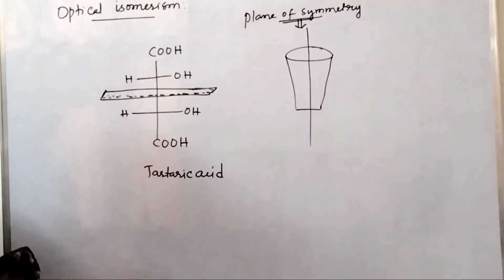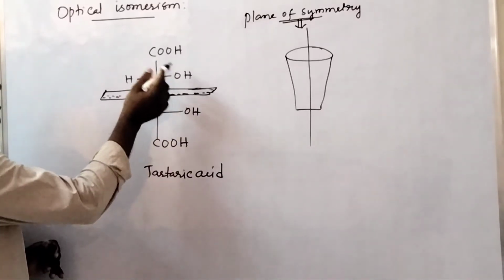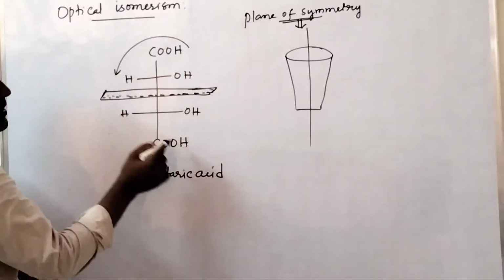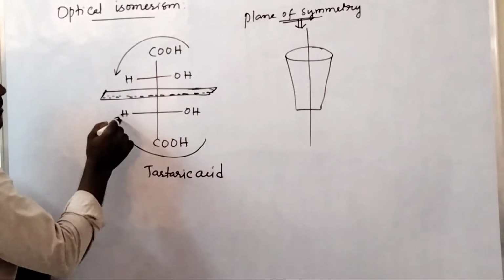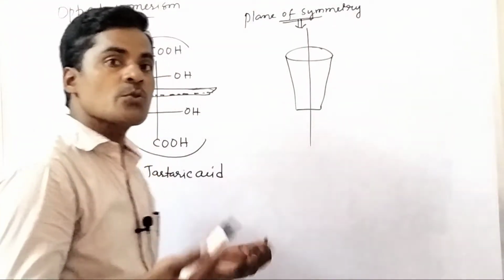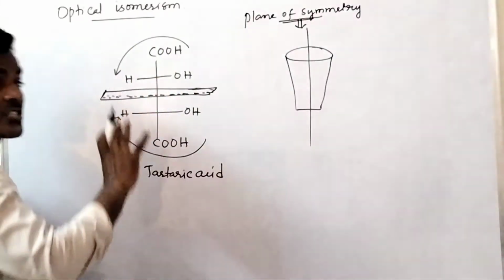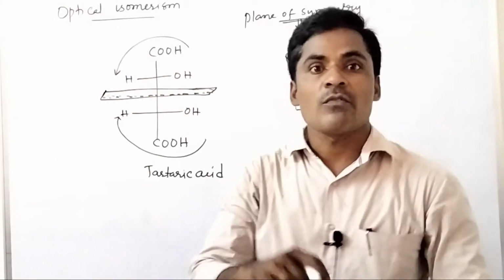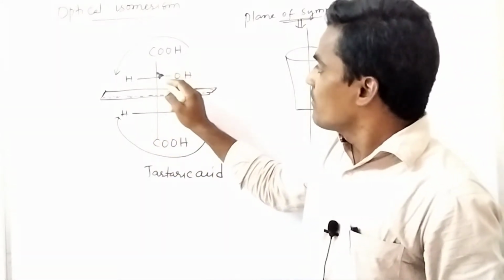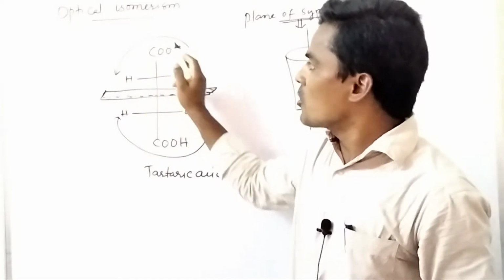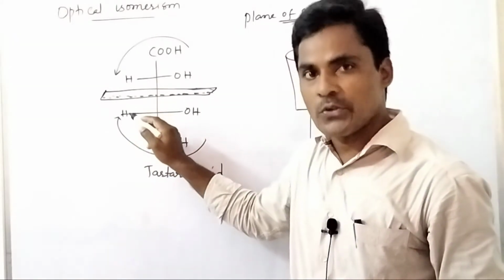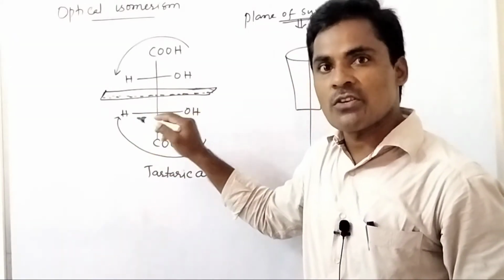Now the rotation of one half of the molecule is exactly cancelled by the rotation of the other half of the molecule. Hence the net rotation is equal to 0. So this compound rotates plane polarized light neither clockwise nor anti-clockwise, because the rotation caused by one half of the molecule is exactly cancelled by the other half. Hence the net rotation will be 0.